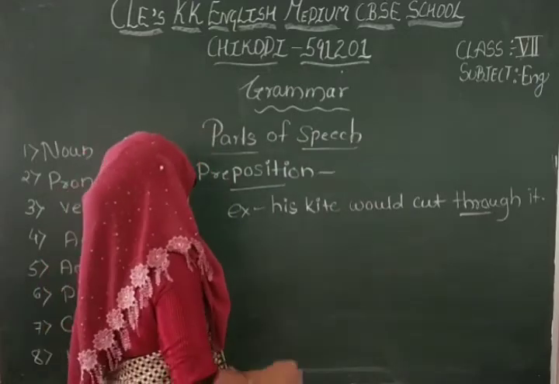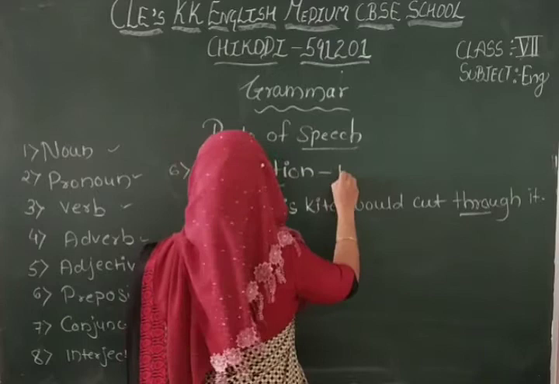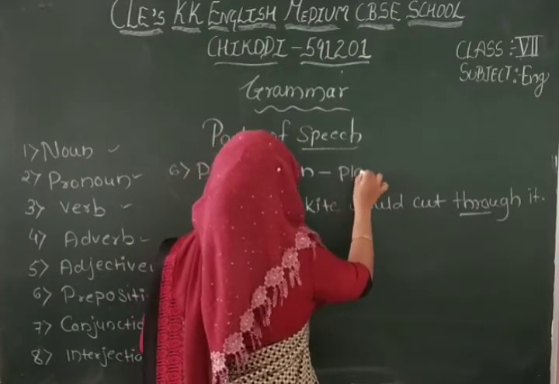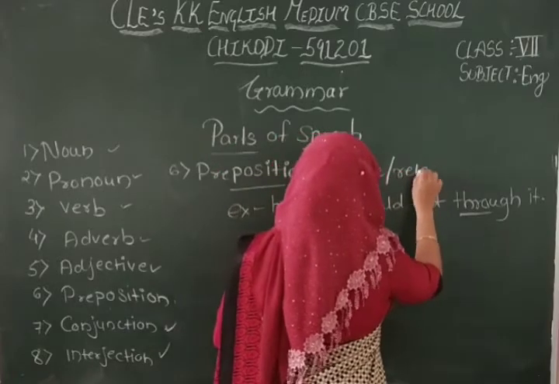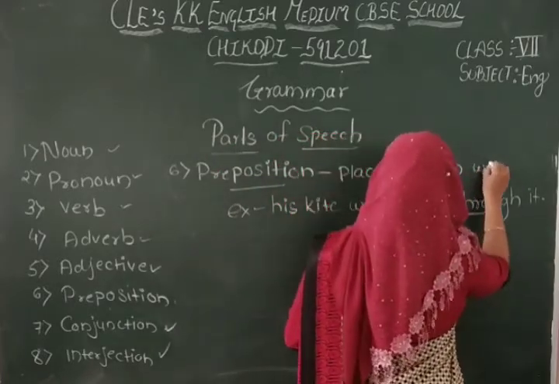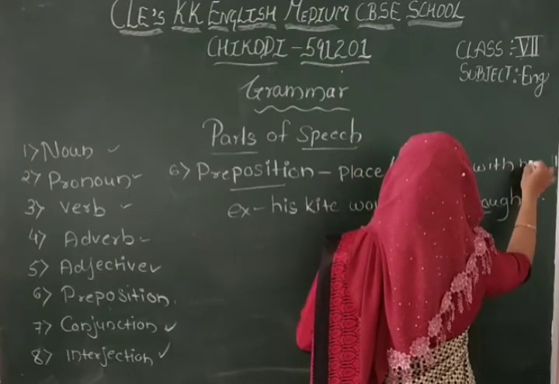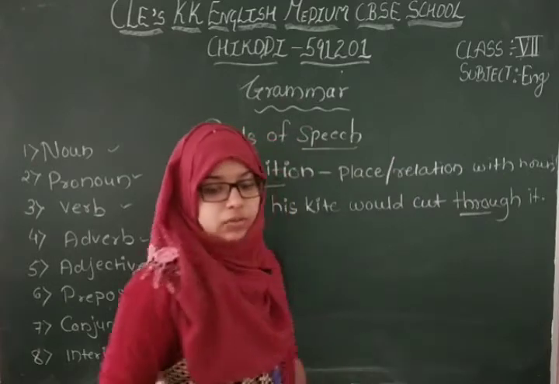Why are we using a preposition? It shows the place, and it shows the relation with the noun and with it.